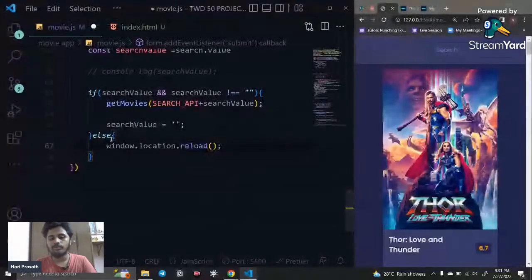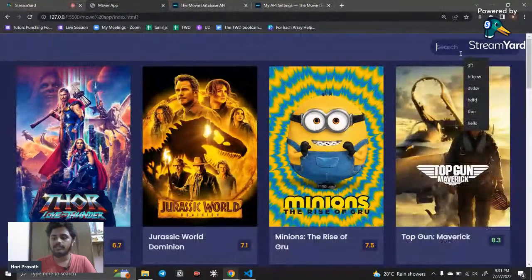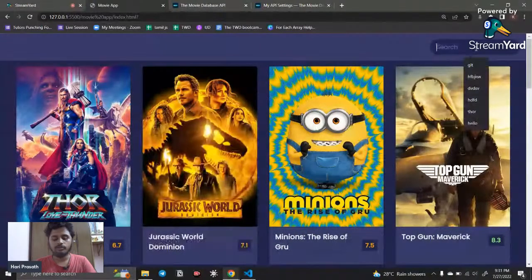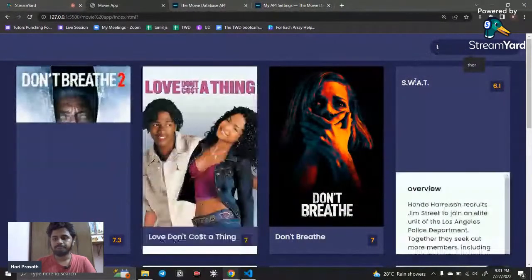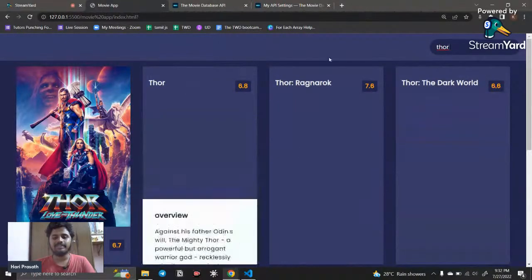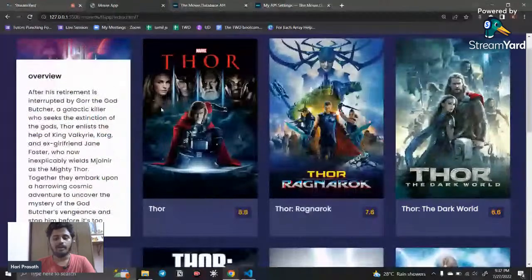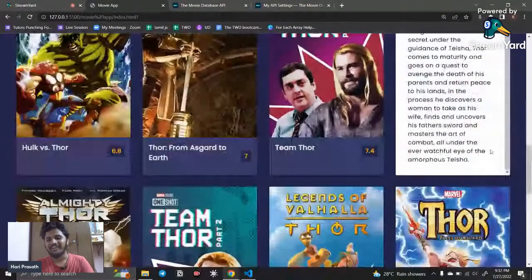Okay, what it's going to do, if it does not exist, for example, if I search for nothing and just click, it just reloads. Or instead of that, I go and search for Thor. I just type T and search, and here you can see Thor. All the movies related to Thor are fetched: Thor Love and Thunder, Thor Ragnarok, Thor Dark World. Everything is Thor.